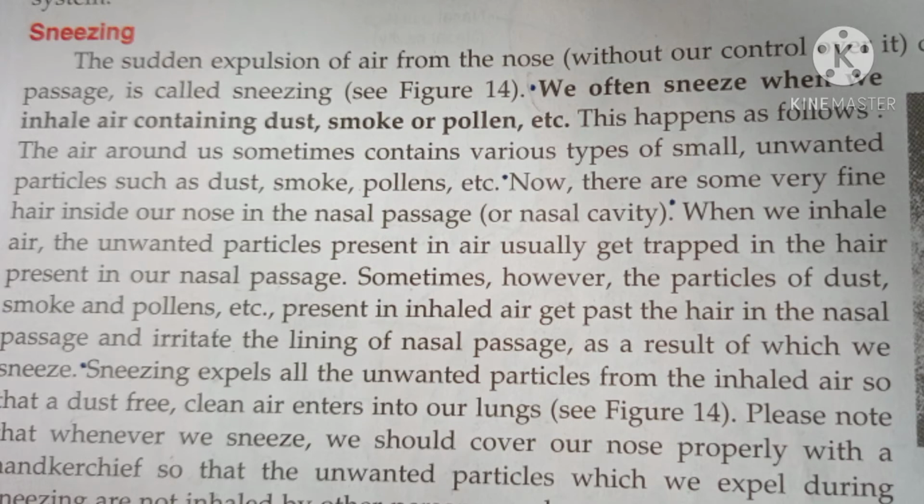Sometimes, however, the particles of dust, smoke and pollen, etc. present in inhaled air get past the hair in the nasal passage. Get past the hair means it doesn't get trapped in the hair and crosses that, goes inside the inner side of the nasal passage, and irritates the lining of nasal passage, as a result of which we sneeze.